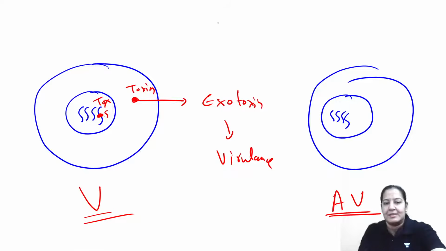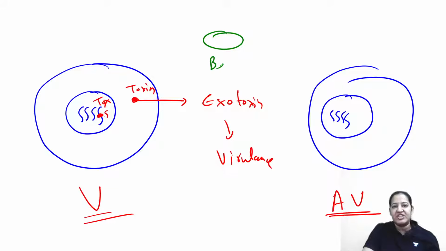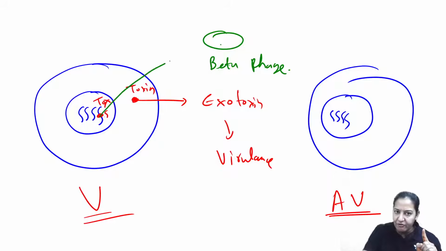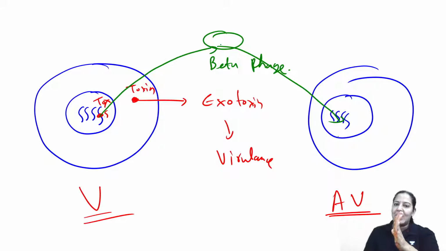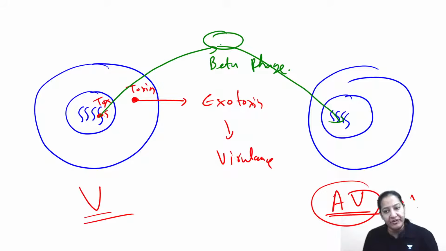Now there is a virus. The name of the virus is beta phage. This virus is transmitting the tox gene from this bacteria to this bacteria. It is like a carrier. So avirulent strain can be converted to virulent strain. It will receive the tox gene and it will start producing toxin, the exotoxin.